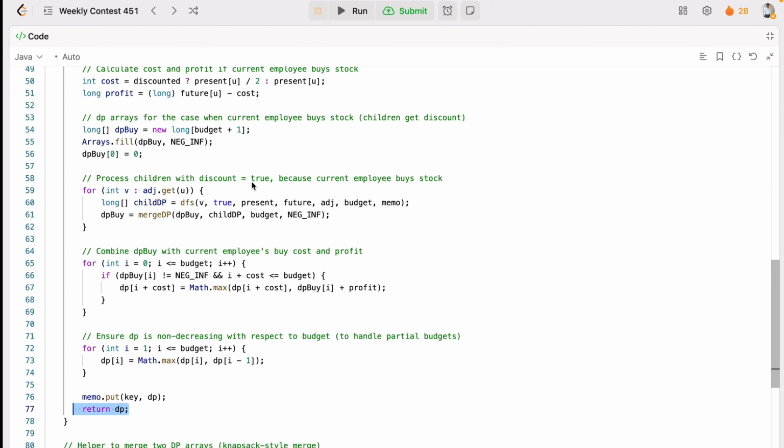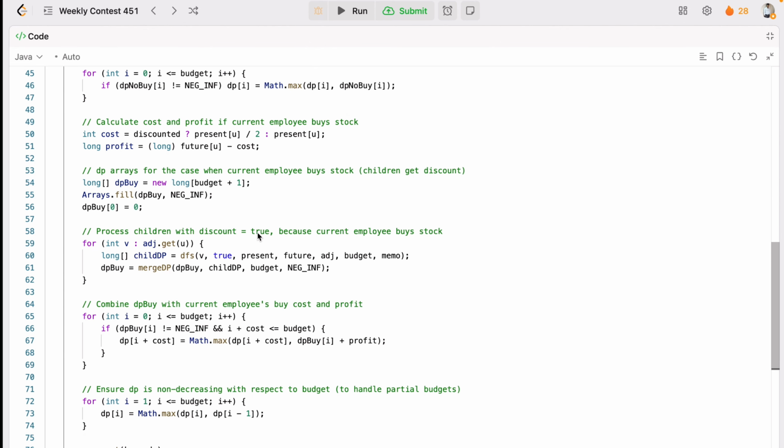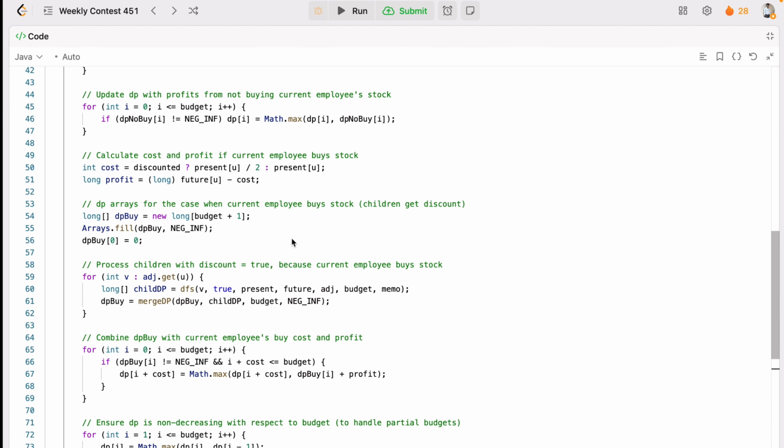So the main part is when we are processing the children. The concept is that you process the children without a discount, meaning when the parent did not buy. At that time, for each child you have to compute the max profit if the parent doesn't buy, meaning discount is false, and then you merge the DP arrays to form the combined DP for DP0. Why? Because if the parent doesn't buy, children buy at full price, so discount will be false, and we will combine the children's profits for all the possible budget splits.